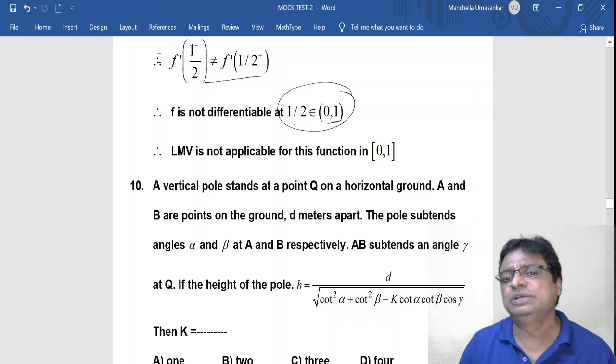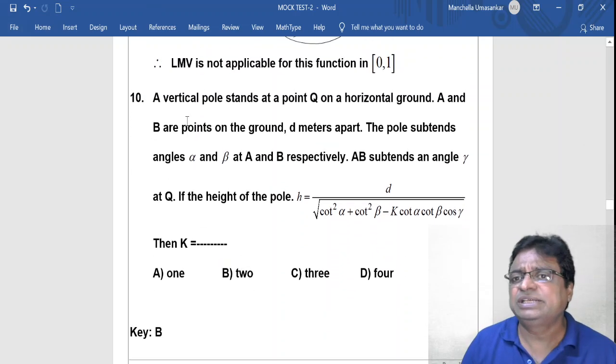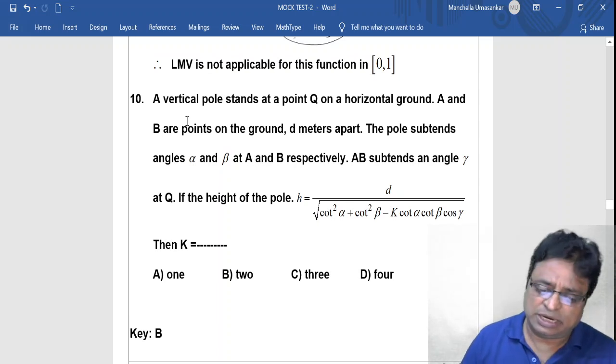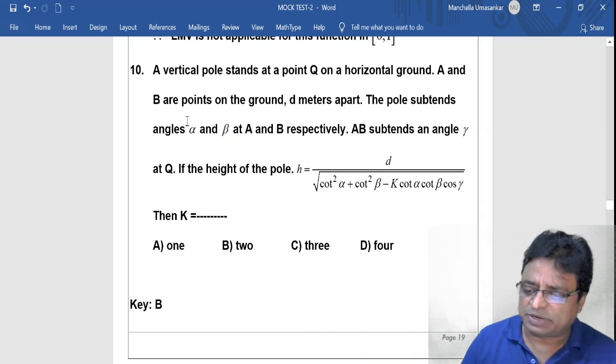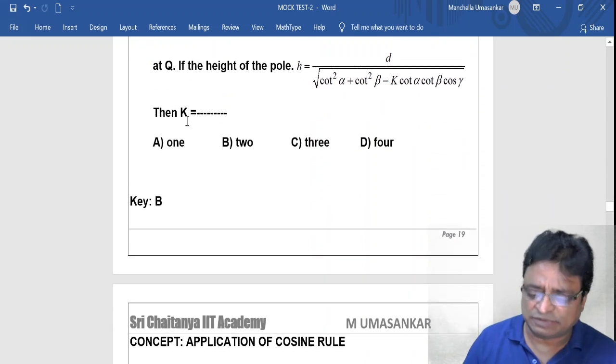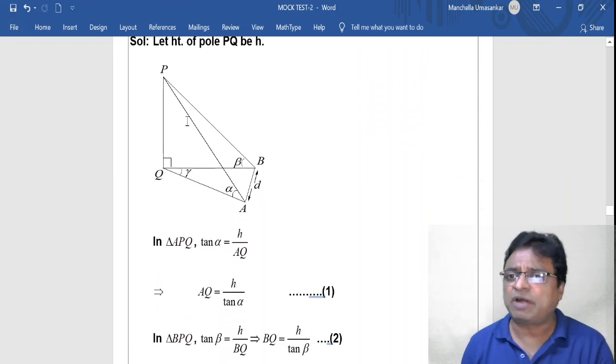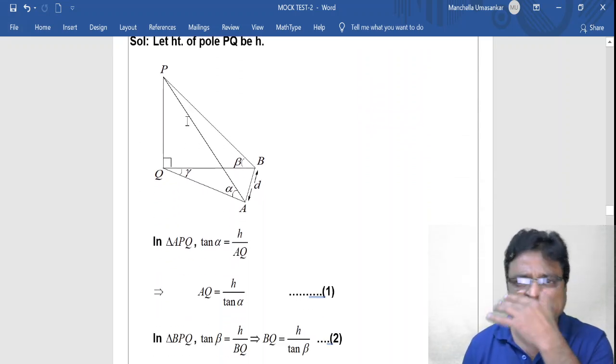And now coming to the 10th question. See, a vertical pole stands at Q on a horizontal ground. A and B are points on the ground d meters apart, and the pole stands at angles alpha and beta. The diagram is very simple for you. After drawing a neat diagram, the problem would be very simple for you.